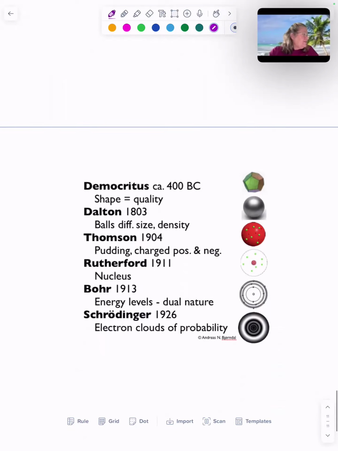So if we look at this and summarize it, Democritus said that there was a shape or quality to the atom. It was a chunk of something. Dalton said they were different sizes, densities, but a solid sphere. Thomson had his pudding model, where you had positive and negative charges embedded like chocolate chips in a cookie. Rutherford had the nuclear model, where you had a solid center that was positively charged and the electrons distributed in a region of space around it. Bohr put the electrons into energy levels, and then Schrodinger put them in probability clouds.